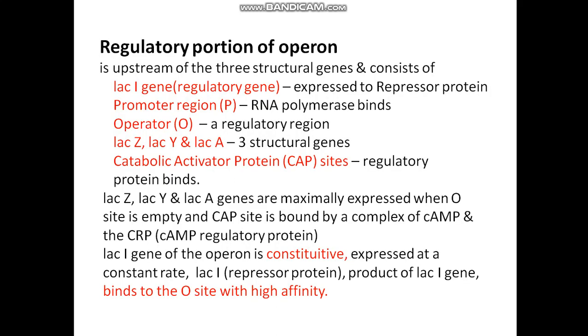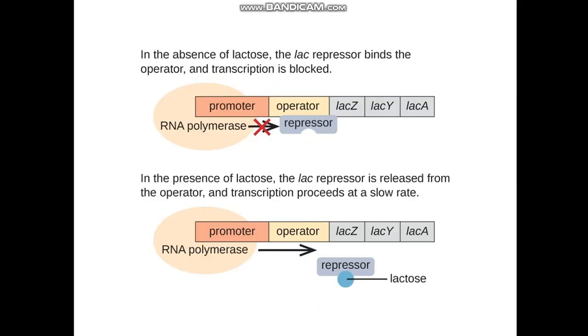The regulatory portion of the operon is upstream of the 3 structural genes and consists of the LAC-I gene, that is the regulatory gene, which expresses the repressor protein. The promoter region is where RNA polymerase binds. The operator site is a regulatory region. Another site is the catabolic activator protein site, where the regulatory protein binds. These genes are maximally expressed when the operator site is empty